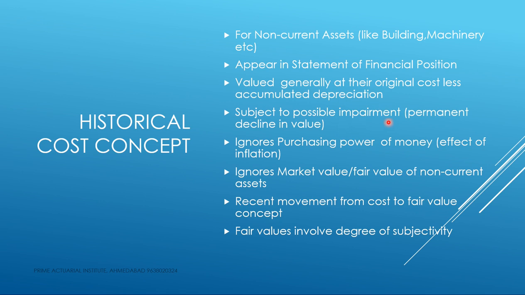This point is a very important one, maybe a little tricky. We have already assumed that we will be charging rupee 1 lakh of depreciation every year, when we estimate the life of the machinery to be 10 years and the cost of the machine is 10 lakhs. So in 3 years we have accumulated depreciation charged at the rate of 1 lakh per year. Now at the end of the third year we find that the machinery value has declined considerably.